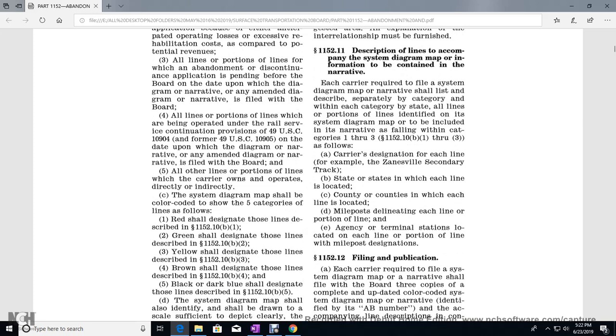The system diagram map should be color coded to show each of the 5 categories of lines as follows. Red shall show those lines described in 1152.10b1. Green shall designate those lines described in 1152.10b2. Yellow should designate those lines described in 1152.10b3, and brown shall designate those lines described in 1152.10b4. Black or dark blue shall designate those lines described in 1152.10b5.